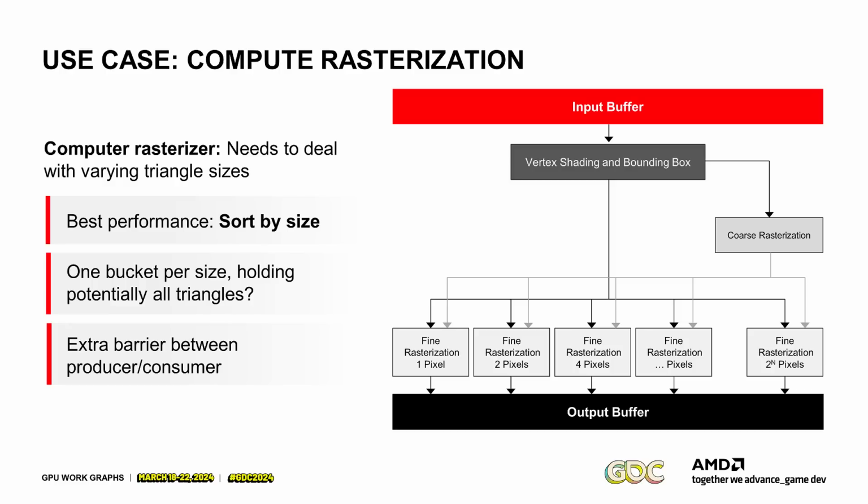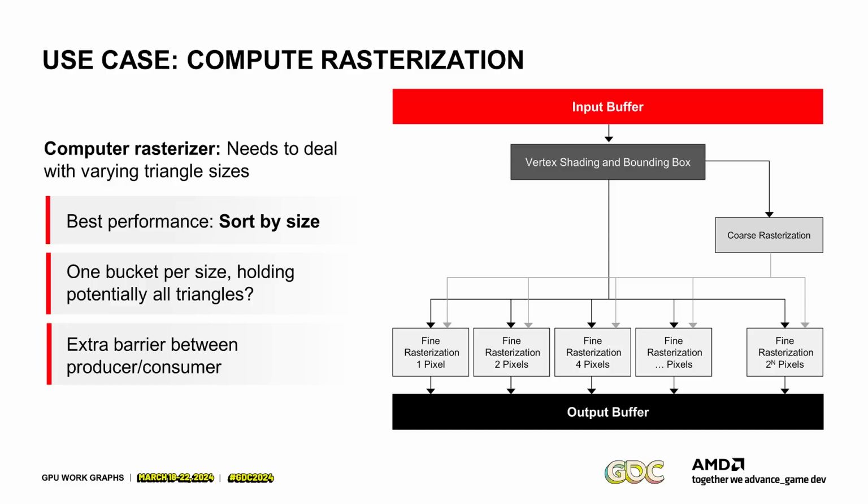So the way you can do it is one bucket per size, which can hold potentially all triangles you care about. If that's 10 million triangles and you have 15 buckets, that's already a fair amount of overhead. You also need to do a barrier between producer and consumer, and you need to be very careful about what you're doing there, because if you are transforming the triangle to estimate the screen space size, and you want to store all of this information away, that's quite a bit of data. If you want to recalculate it afterwards, then well, you have to recalculate it, but you only have to store the triangle ID. So that's already a big trade-off in terms of memory versus computation.